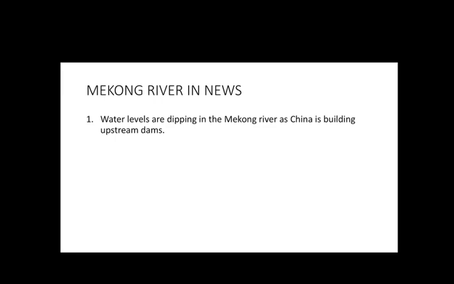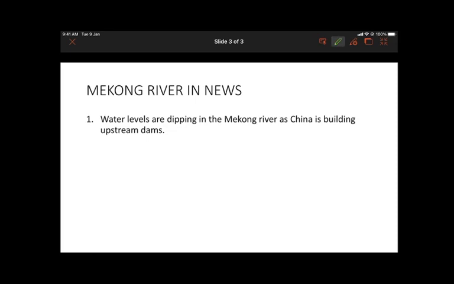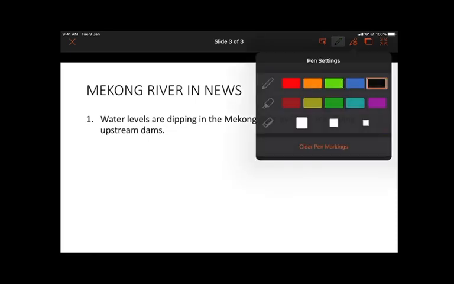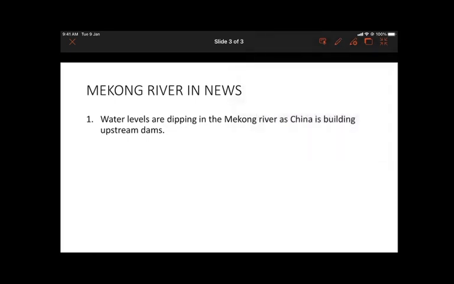So that was about Mekong River. Let's see Mekong River in news. Water levels are dipping in the Mekong River. The reason behind this is China is building dams upstream, and that is a major reason for the drop in the water levels.